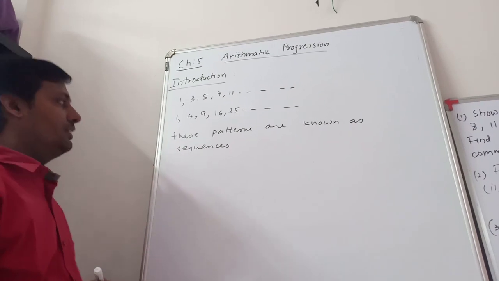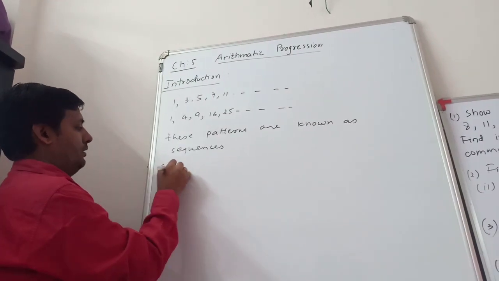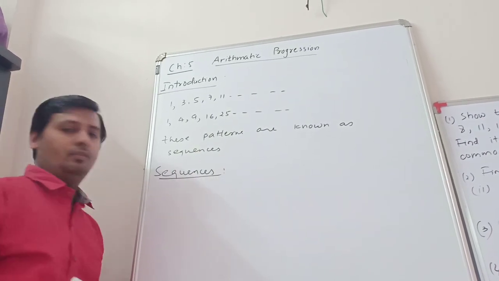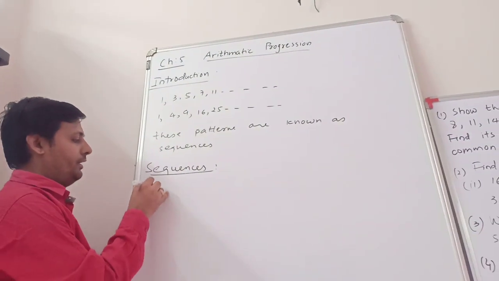So why is it called a sequence? What is the meaning of sequence? It is very simple.